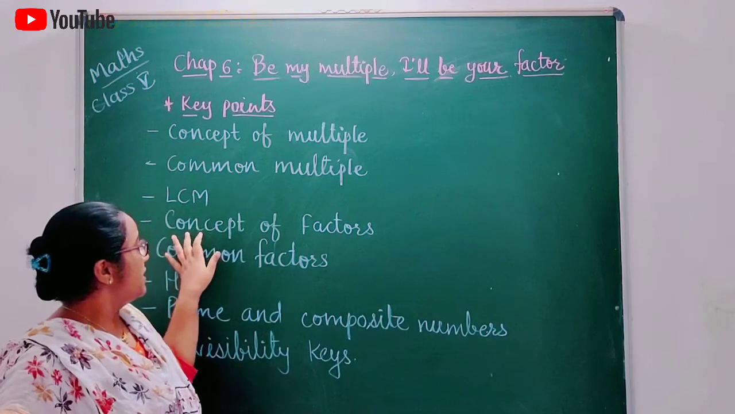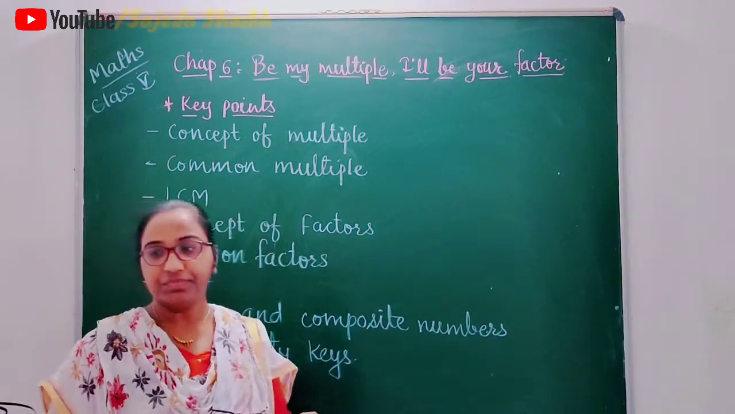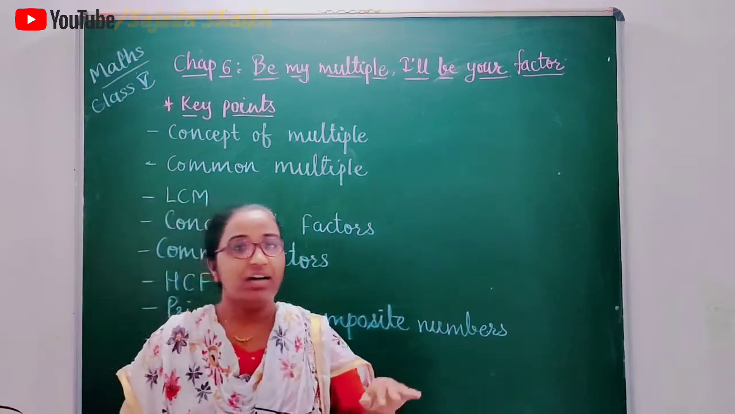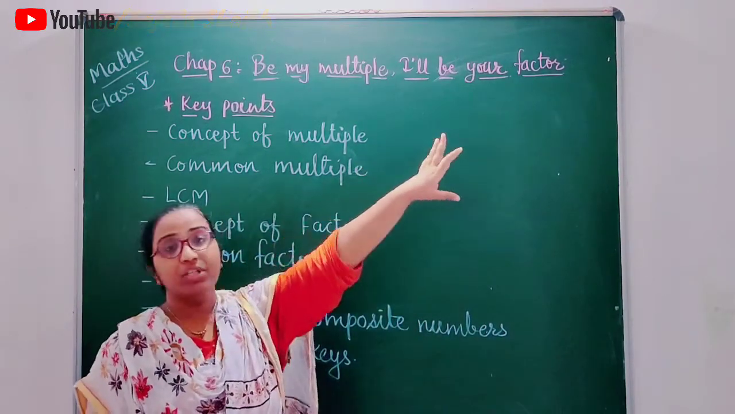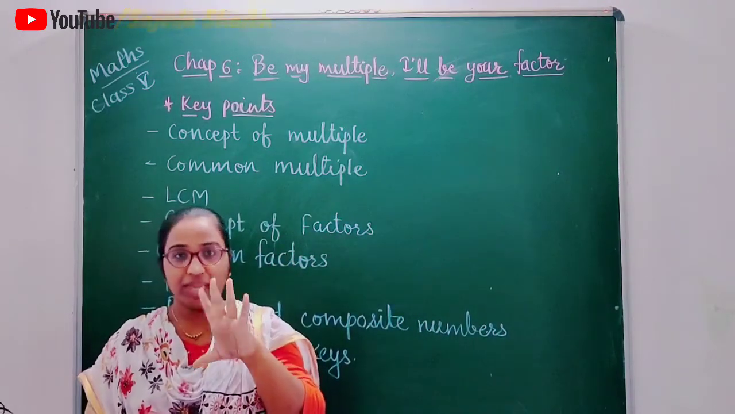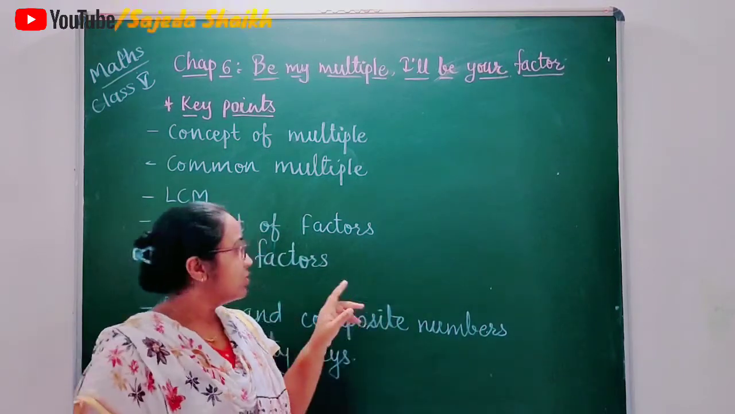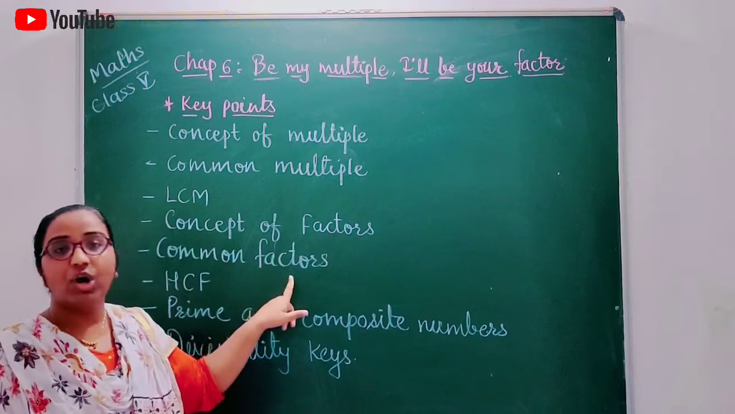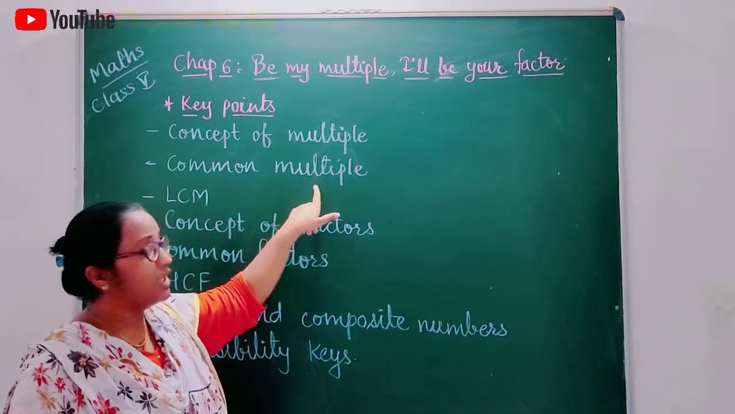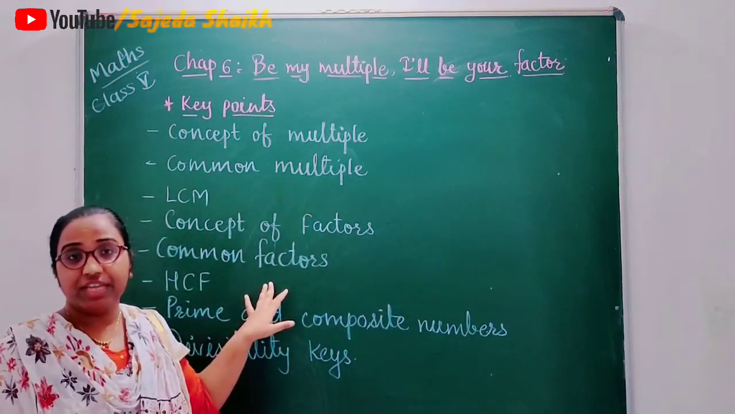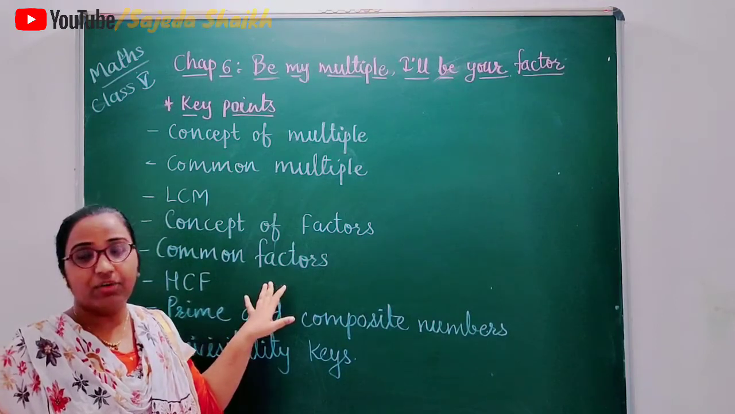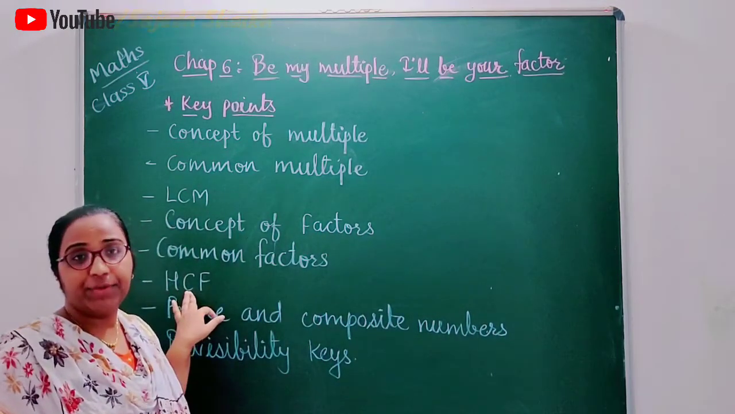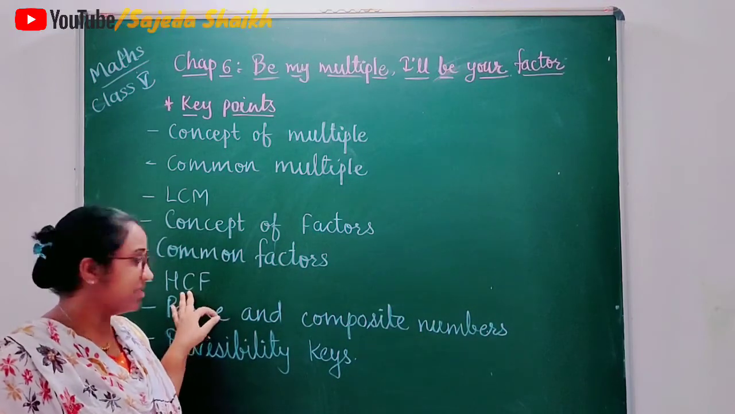Next is the concept of factor. What is the concept of factor? As per the heading, this is the important and the main topic of this chapter, so we'll try to understand the concept of factors. The next is common factors. As in multiples, here also we will try to find common factors of given 2 or more numbers. Then HCF, highest common factor.